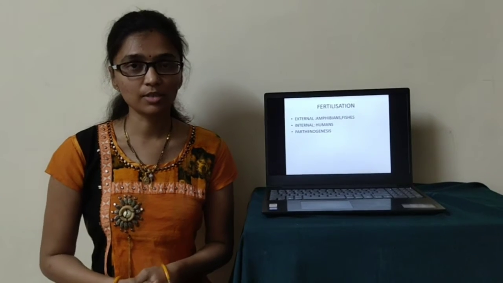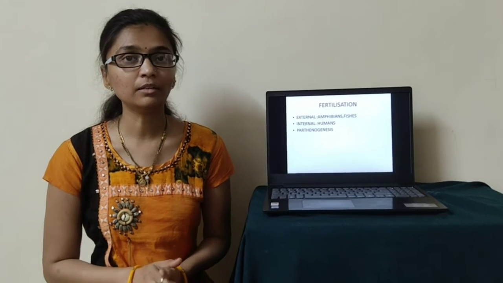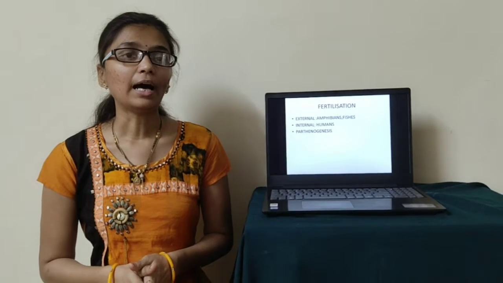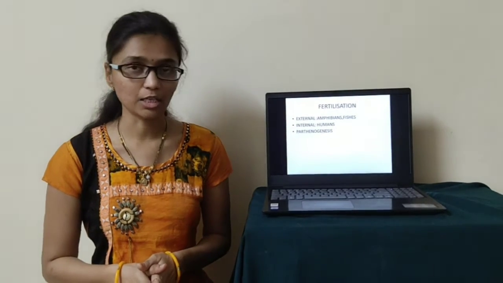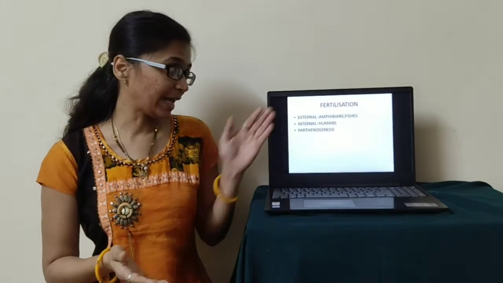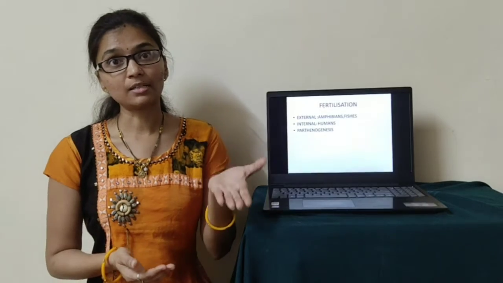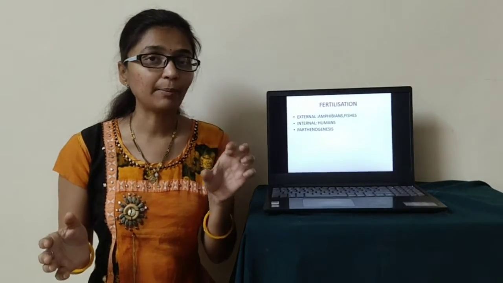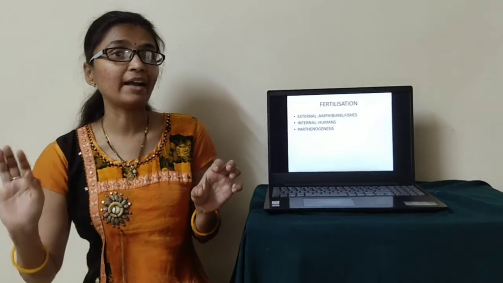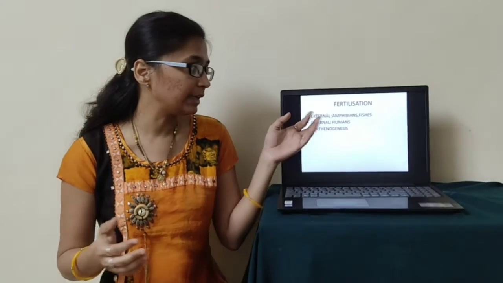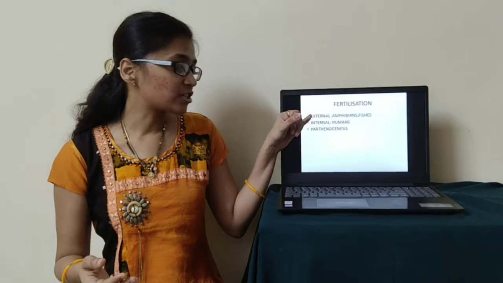Good morning, dear students. In the previous lecture, we have seen the pre-fertilization events, the gamete transfer, and fertilization, and the difference between external and internal fertilization. External is outside the body, internal is inside the body. In external, the number of ova is less and male gametes are more; in internal, the number of ova and male gametes are both more. Examples: amphibians and bony fishes for external, and human beings and other mammals for internal. This is the main difference between the external and the internal.